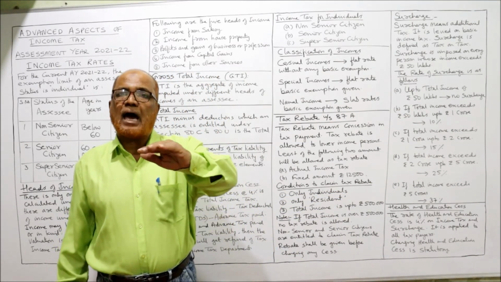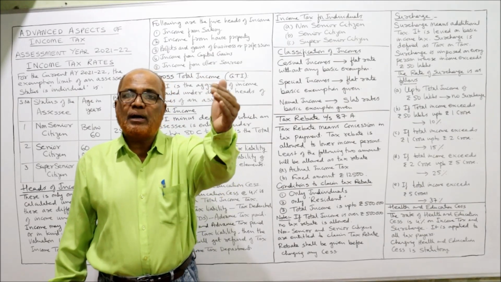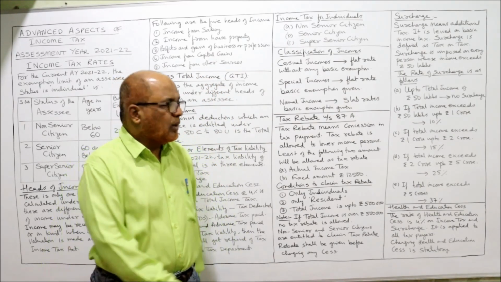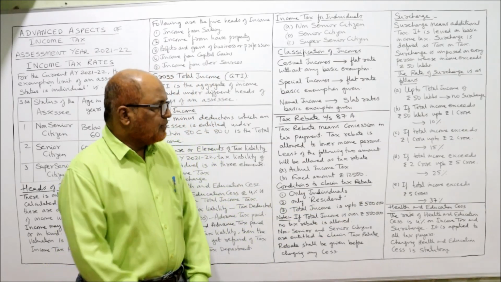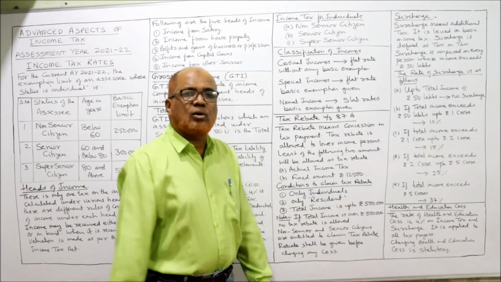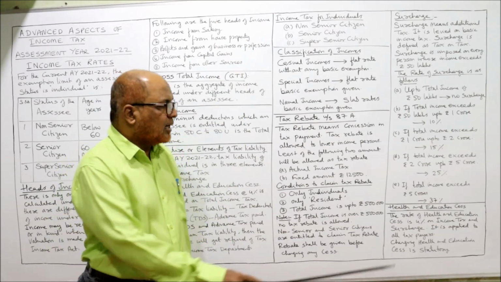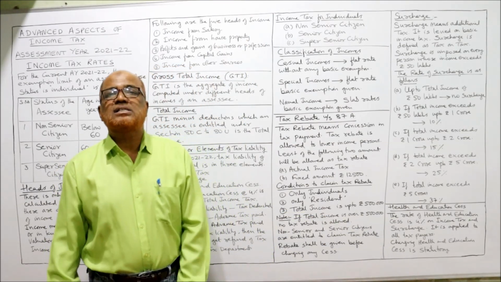If the income is above 2 crore but below 5 crore, it will be 25%. If the total income exceeds 5 crore, 37% is the surcharge.